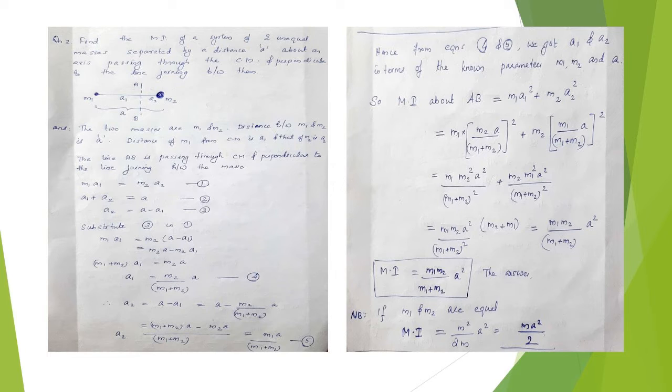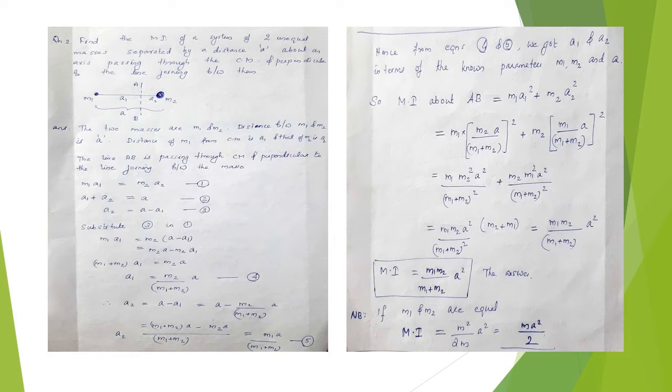As it is passing through the center of mass, m1a1 is equal to m2a2, equation 1, and a1 plus a2 is equal to constant a, equation 2. So, a2 is equal to a minus a1, equation 3. Substitute equation 3 in 1. m1a1 is equal to m2 into (a minus a1), which is equal to m2a minus m2a1.